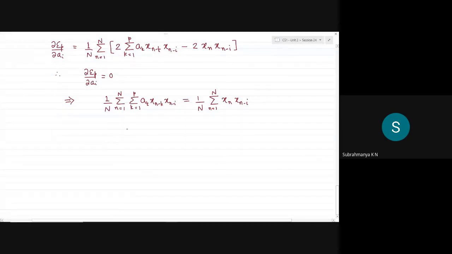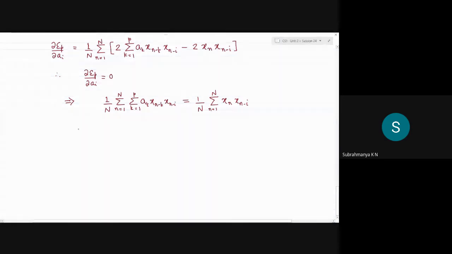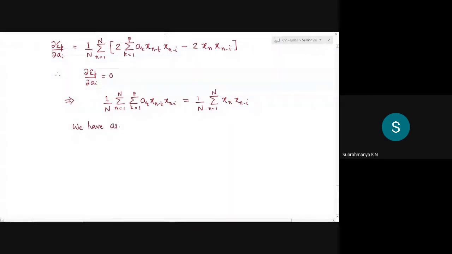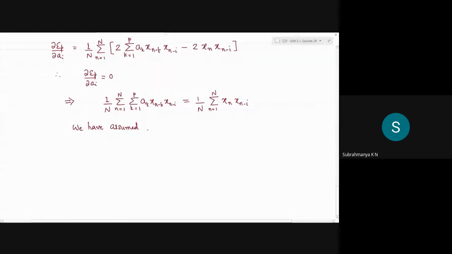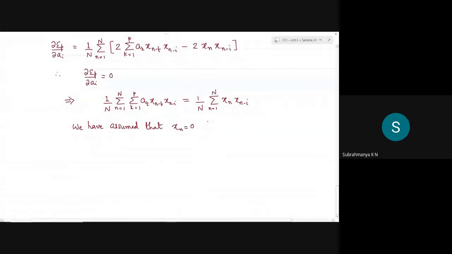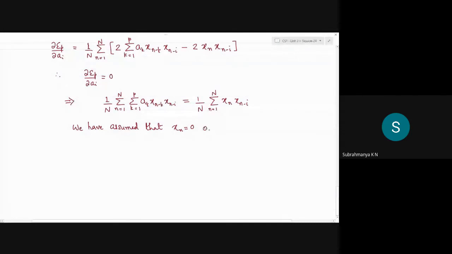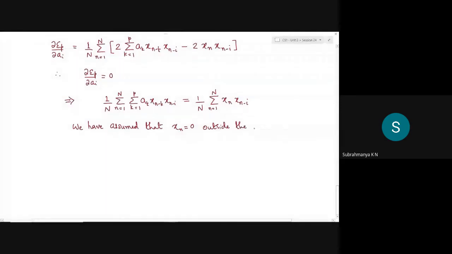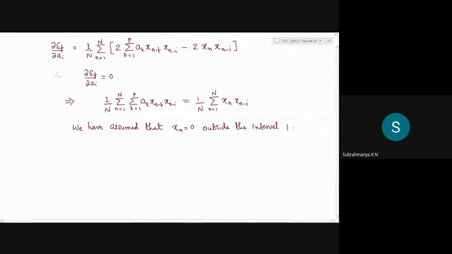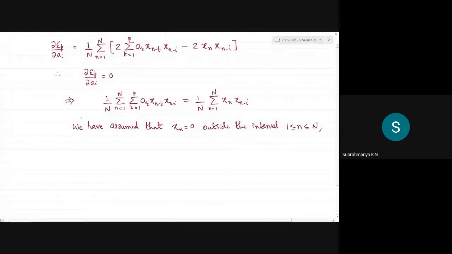Since we have assumed that outside the stationary interval between 1 to n, x(n) is equal to 0, we have assumed that x(n) is equal to 0 outside the interval 1 to n. Then we can rewrite this expression.